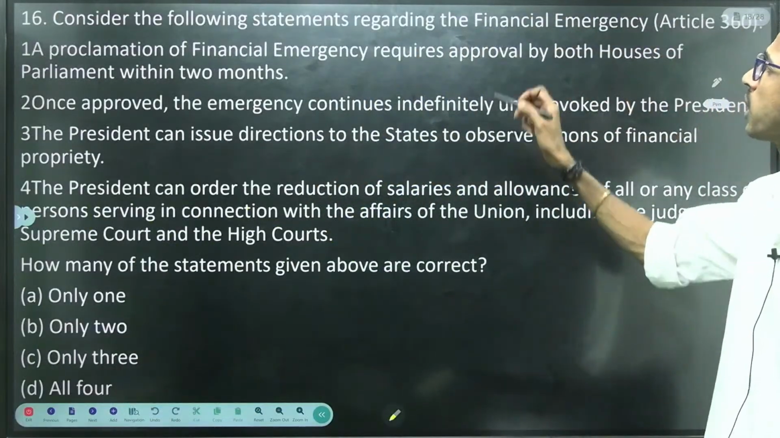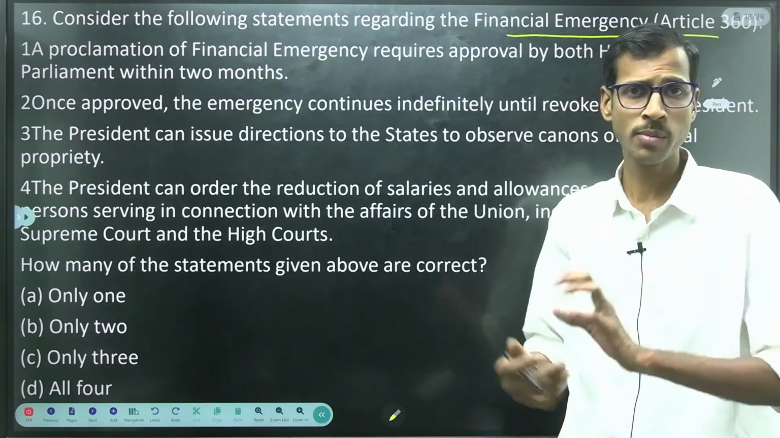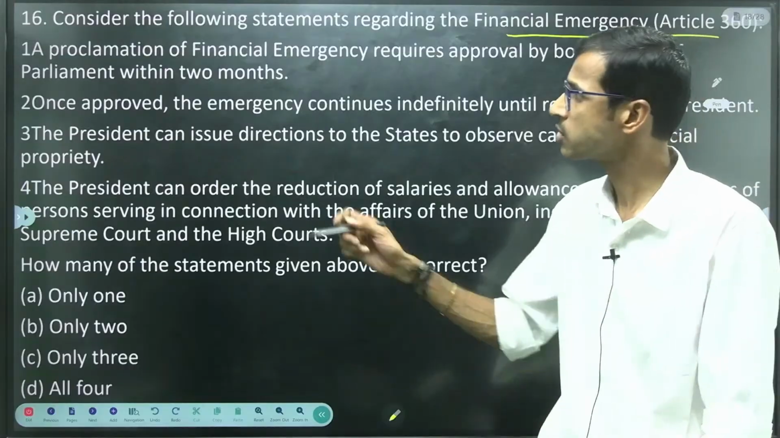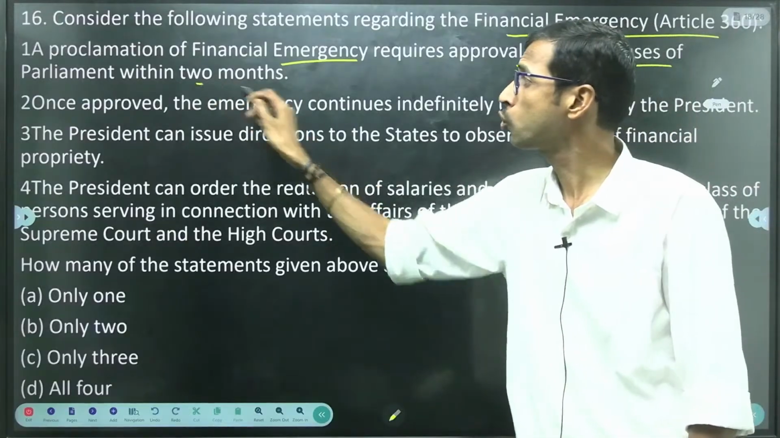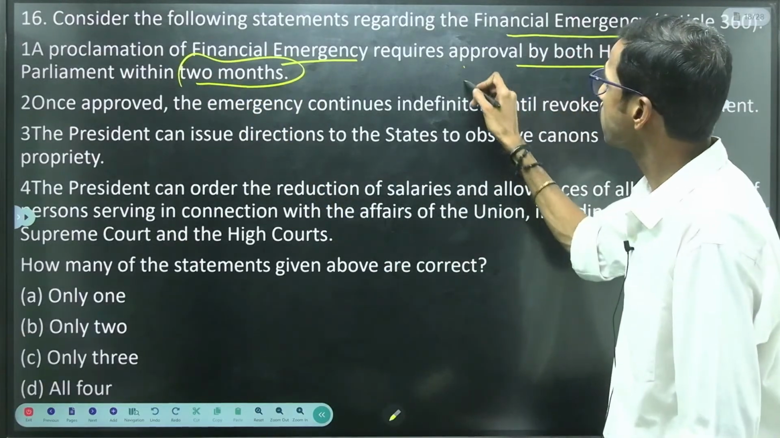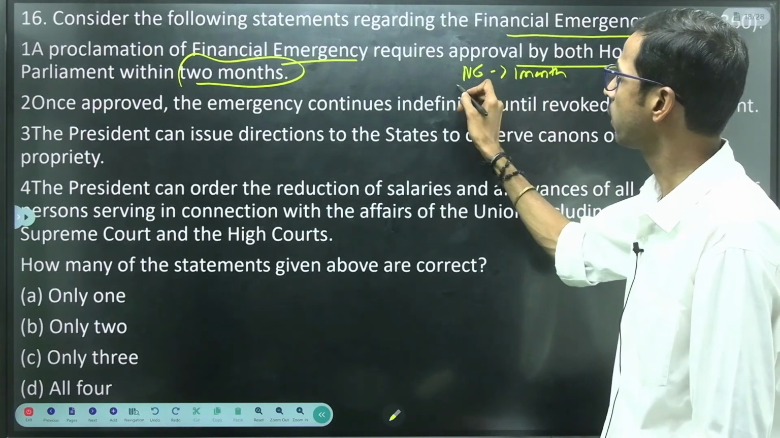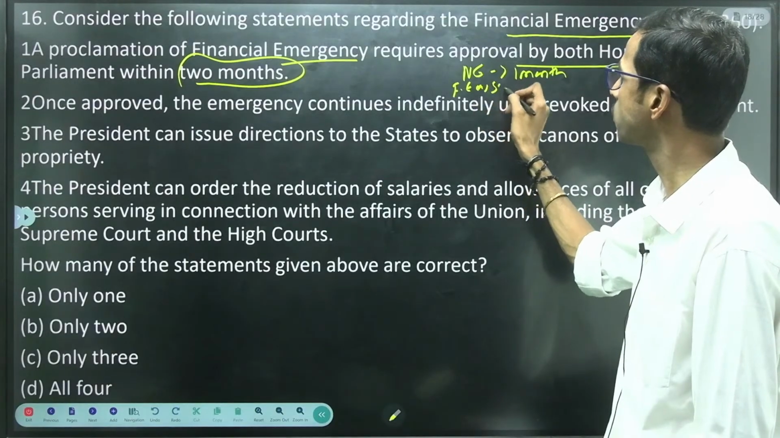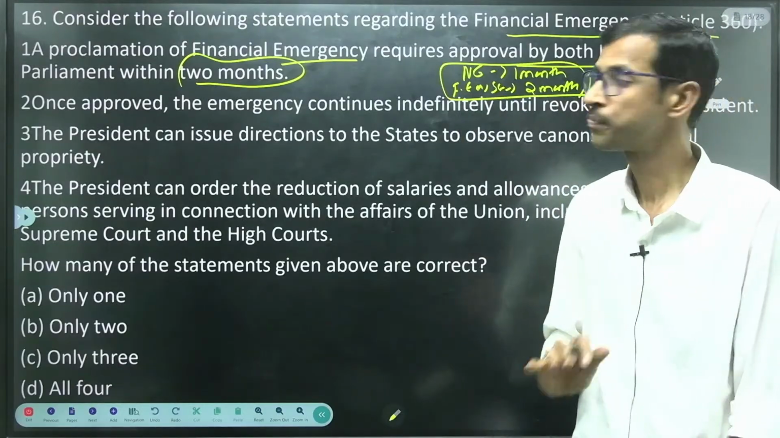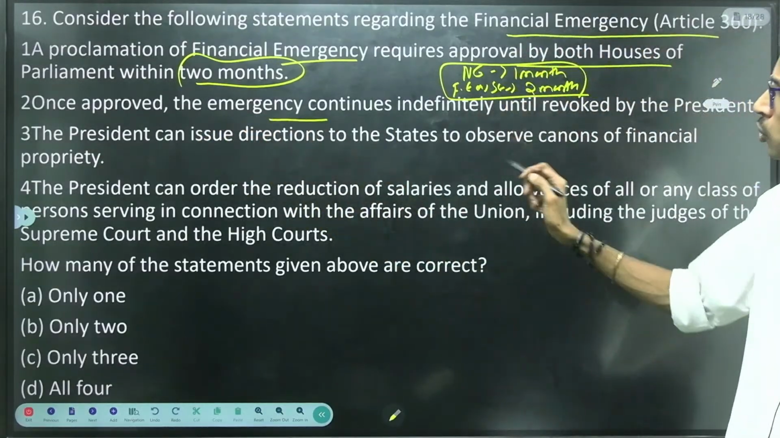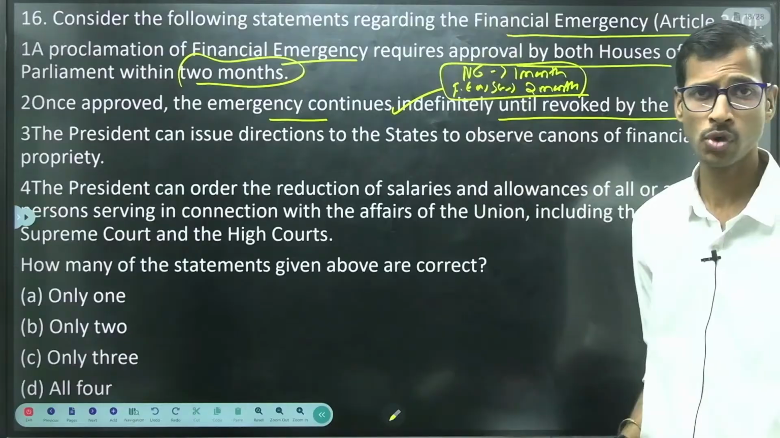Next, consider the following statements regarding financial emergency, Article 360. We have already discussed national emergency related questions in the previous test. A proclamation of financial emergency requires approval by both houses of Parliament within 2 months, right? If it is a national emergency, only 1 month, we have to remember this. But whether it is a financial emergency or a state emergency, 2 months are needed, right? So this is a simple difference. Once approved, the emergency continues indefinitely until revoked by the President. This is also correct for all emergency provisions.